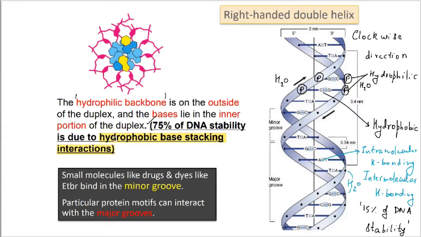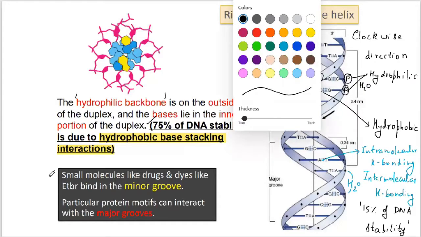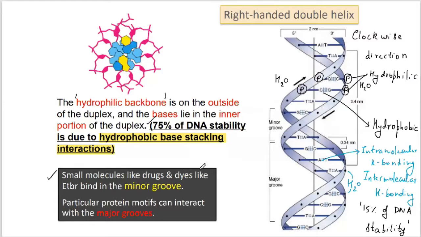Before moving to hydrophobic base stacking interaction, look at certain parameters present over this DNA. The DNA has a width of 2 nanometer, which is equivalent to 20 angstrom. The DNA possesses a minor groove, whereas another groove that is present is the major groove. This minor groove is the site where we can focus for the binding of drugs and ETBR molecule. So small molecules like drugs, dyes, and ETBR can bind to the minor groove, whereas larger molecules such as protein motifs can interact with the major groove.